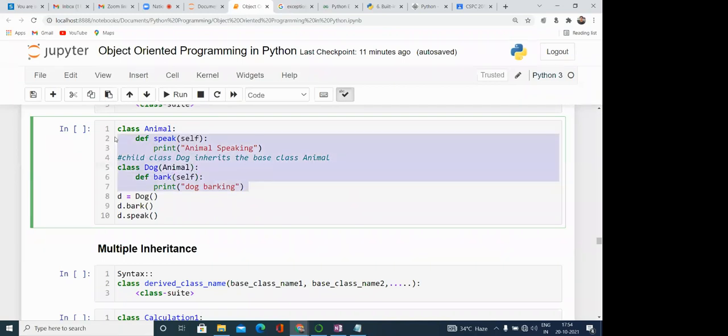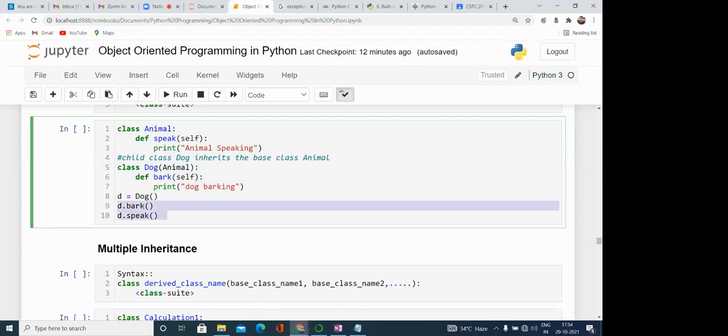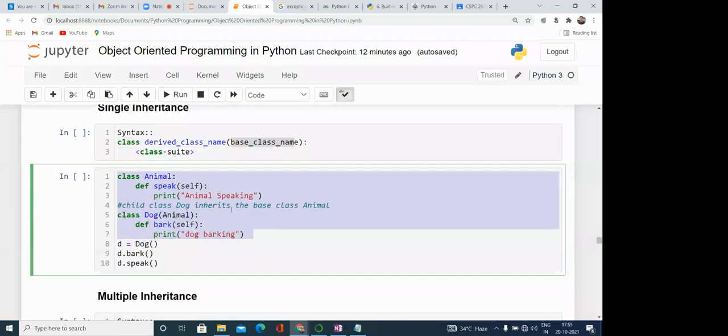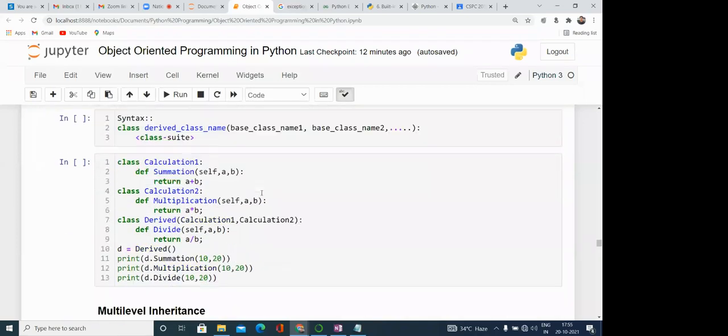How can you verify that? Suppose we create an object of class Dog, d equal to Dog. Using this object, you can call both bark and speak, because both methods now belong to the class Dog. So this is called single level inheritance. Multiple inheritance can be used in the same way.